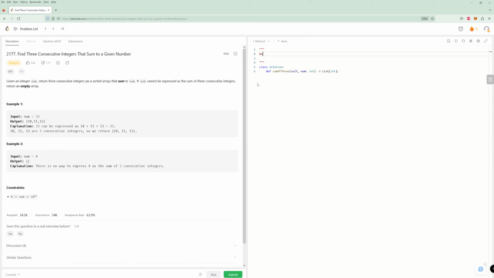Okay, so we're given a number, and we need to represent it as a sum of 3 consecutive integers. If this can't happen, return an empty array.